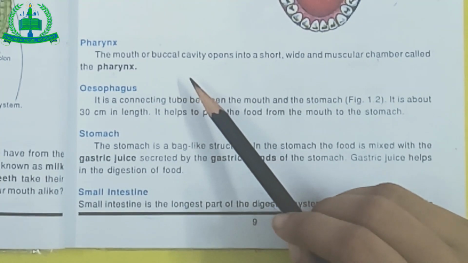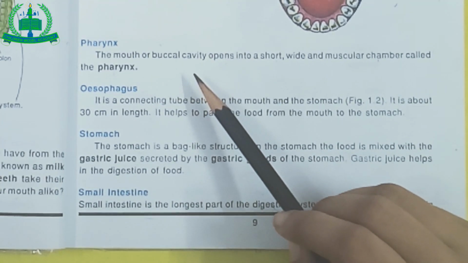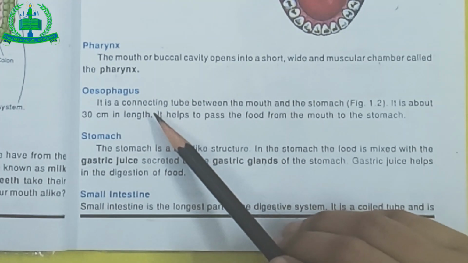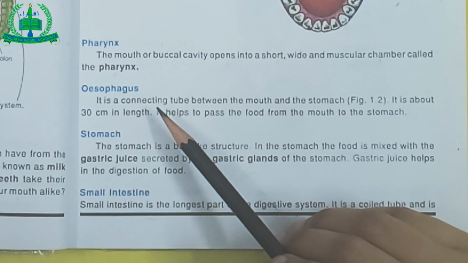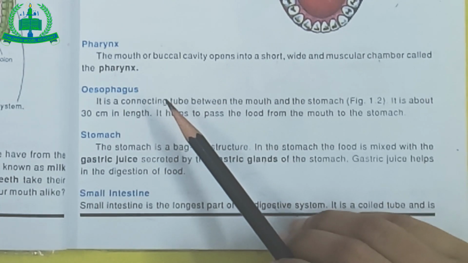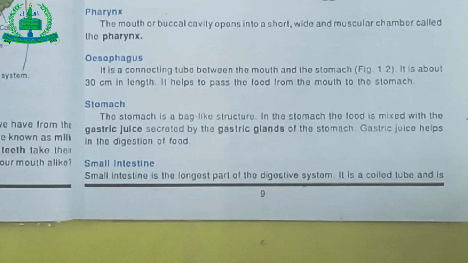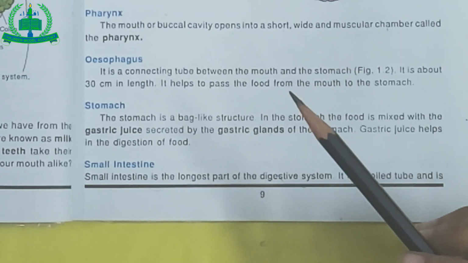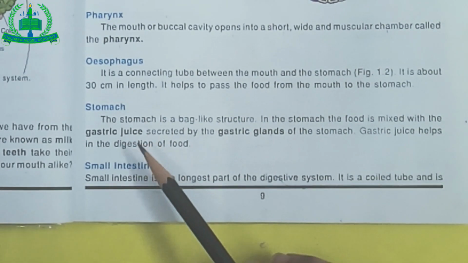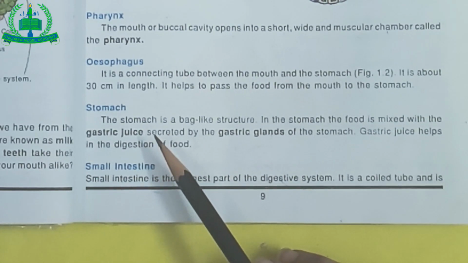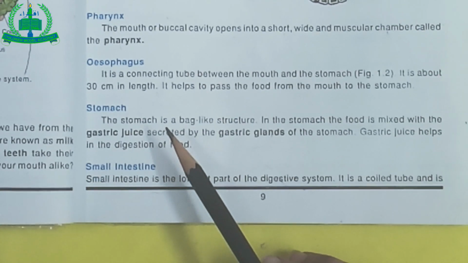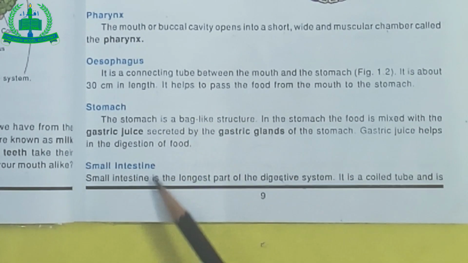Pharynx. Pharynx is a short, wide and muscular chamber into which the mouth or buccal cavity opens. Esophagus. Esophagus is a connecting tube between the stomach and mouth. It helps carry the food from the mouth into the stomach. Stomach. Stomach is a thick-walled, muscular and glandular sac. Food in the stomach changes into a paste-like substance called chyme.